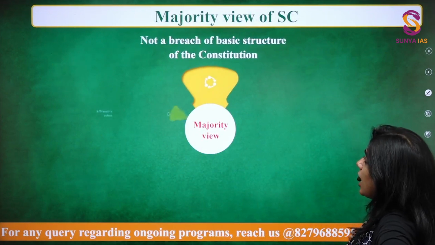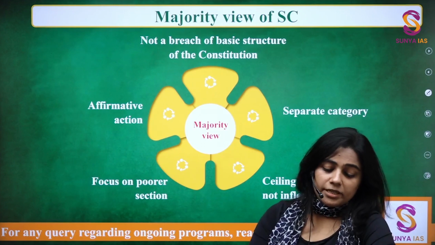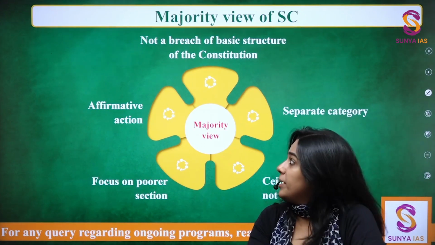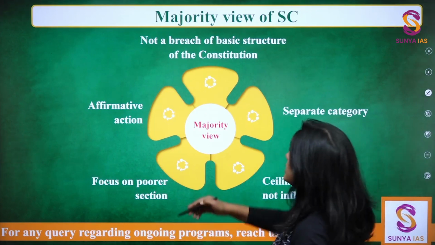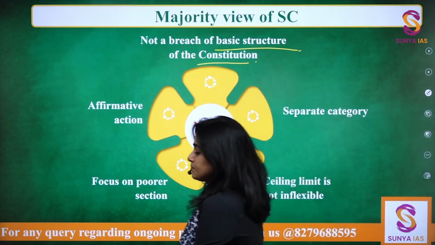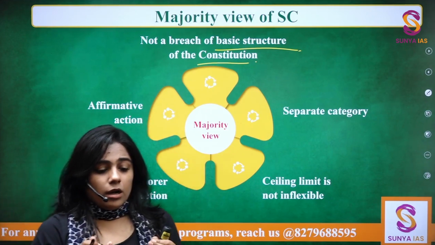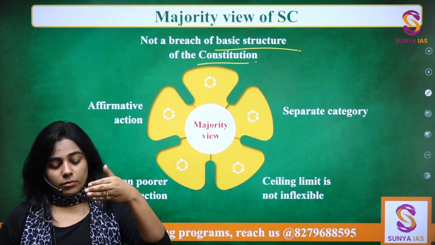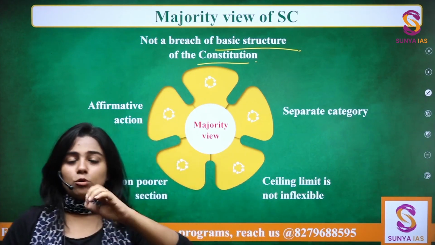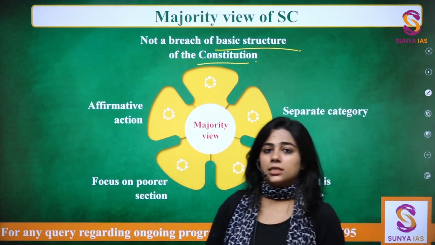So now I have already told you that the Supreme Court has actually accepted the relevance of this particular constitutional amendment. So the very first thing that it has said is that it is not a breach of the basic structure of the constitution, because Article 15 and 16 both have provisions for affirmative action for the weaker sections of society, socially and educationally backward classes, SEBCs, right?